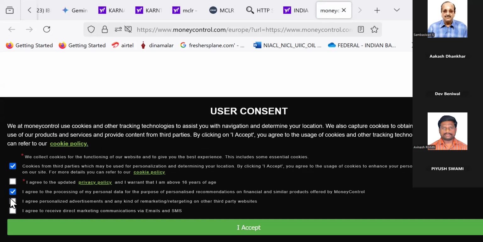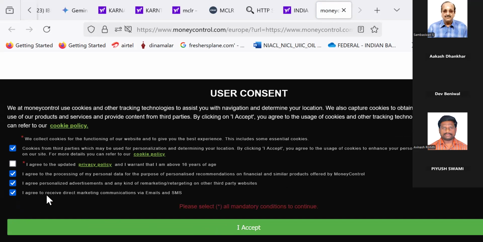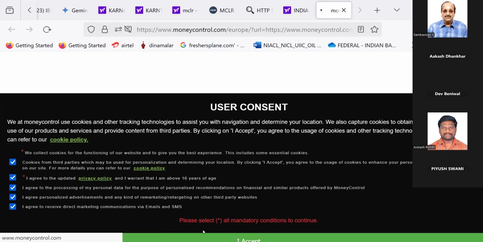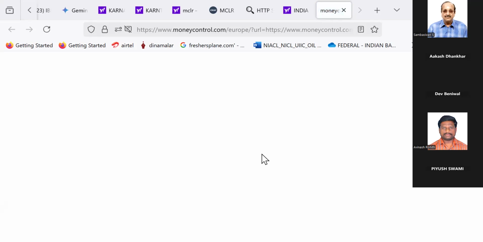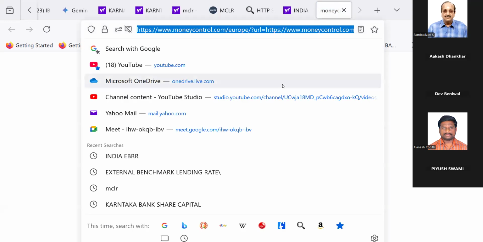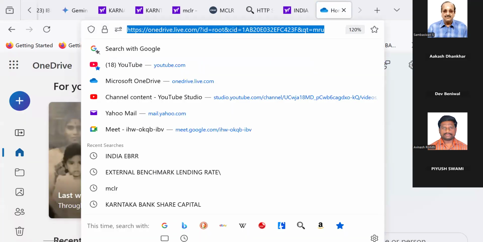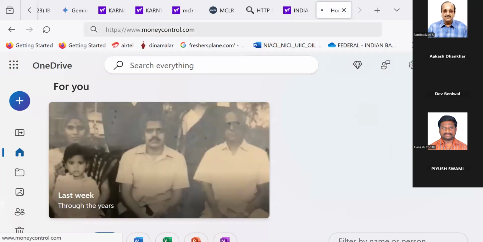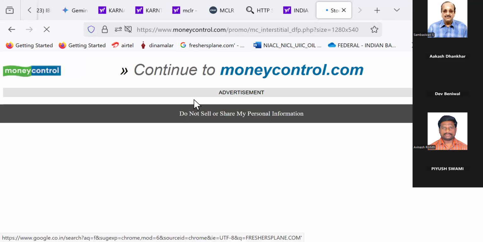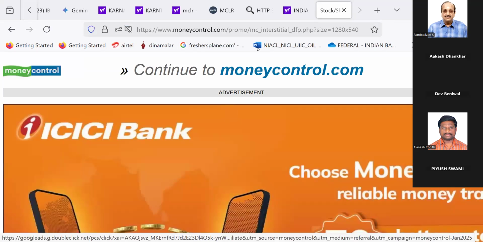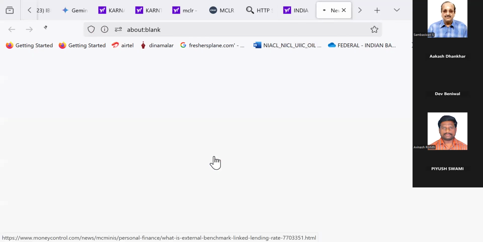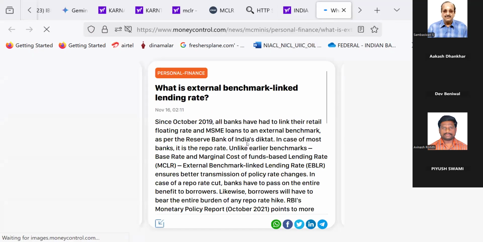Arey baba, so much to tick, we have to tick everything. Moneycontrol. Moneycontrol.com. No, it is not coming. It's not coming. Moneycontrol.com. What is external benchmark lending rate?